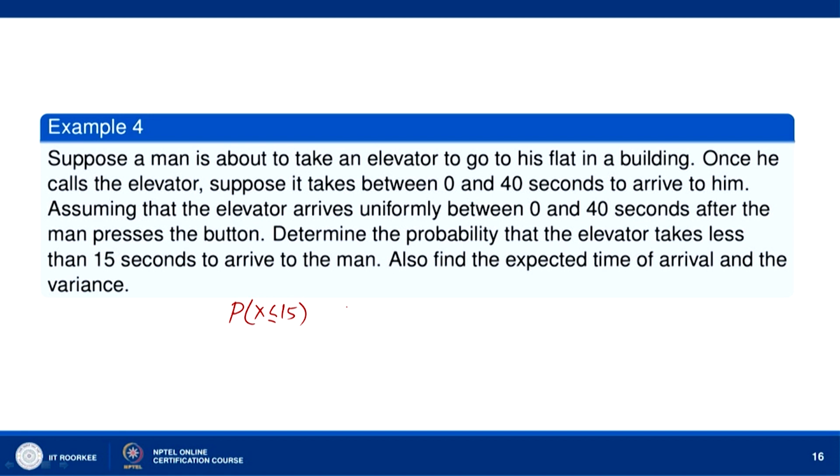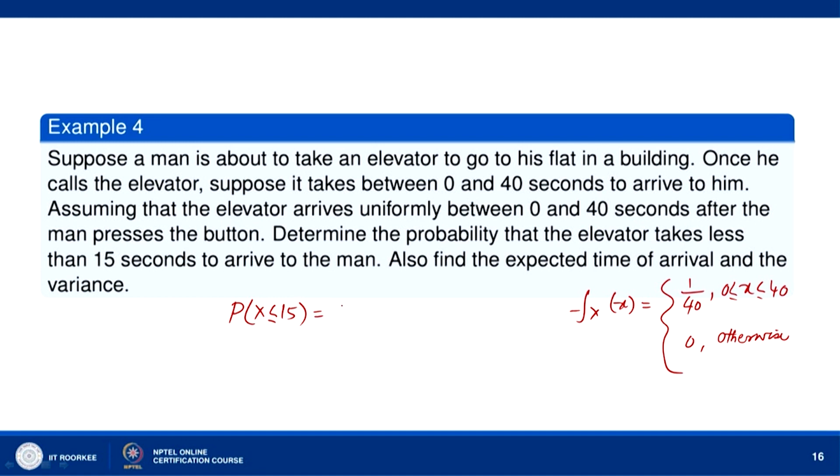The f x x is given by 1 over b minus a. So, 1 over b minus a means 1 over 40 minus 0. So, 1 over 40 when 0 is less than x less than 40, and 0 otherwise.